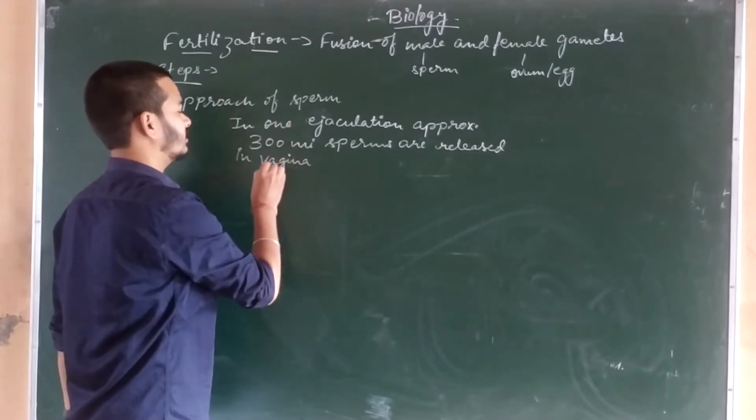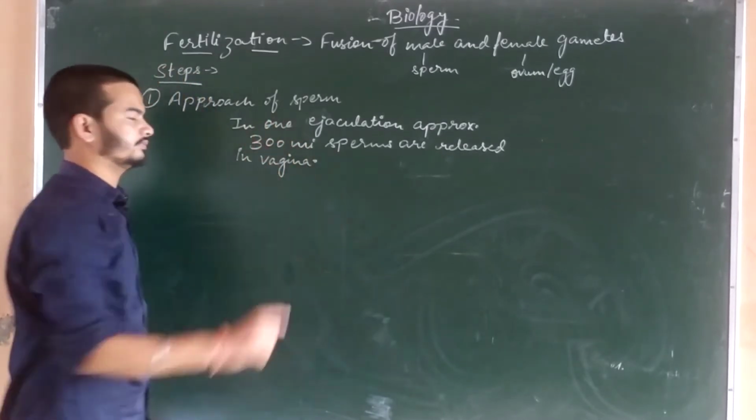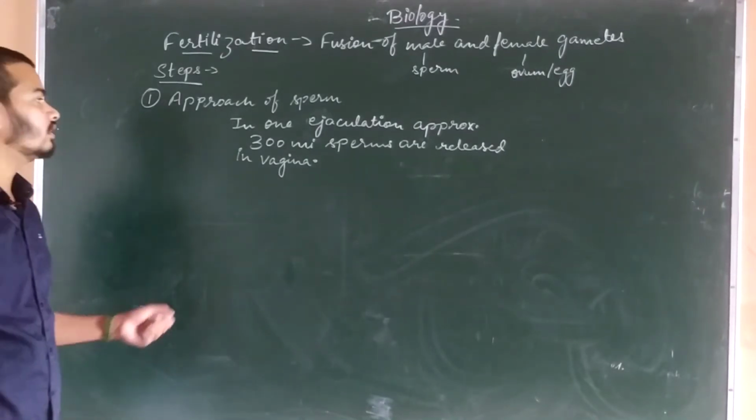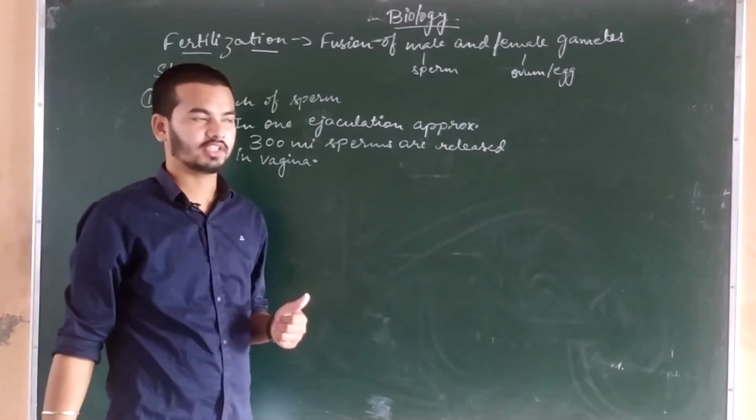Okay, this is the first point. In one ejaculation approximately 300 million sperms are released into the vagina.